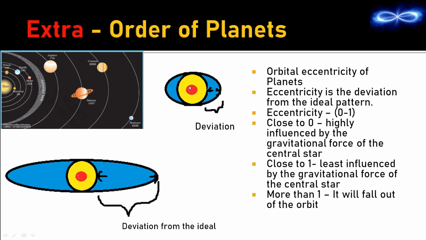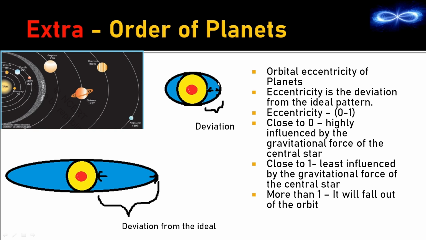Let us assume that this orange thing is the sun and this elongated path is the path of a planet, let's say Earth. So this is where Earth is and this is the orbit. Now what is this circular thing? It is the expected path. We had discussed that everybody is supposed to follow the ideal path. In the universe, we expect everything to be ideal. And what is the ideal path? It should be circular. If it is revolving, it should be revolving in a circular path. So this is the ideal path.